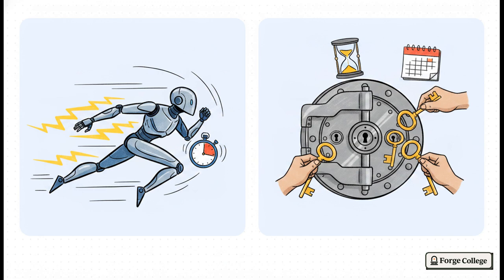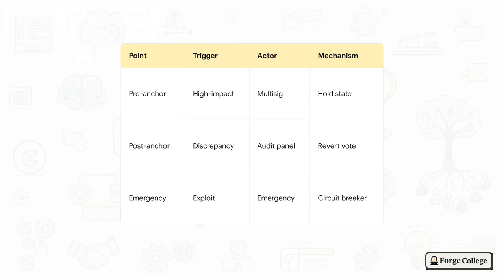It's all about context. Our engineering blueprint gives us a really solid safety net, breaking down exactly who can stop an agent, why, and how. We essentially have 3 intervention points. First is a pre-anchor review, which gets triggered by a high-impact intent and is handled by a multisig committee holding the state.